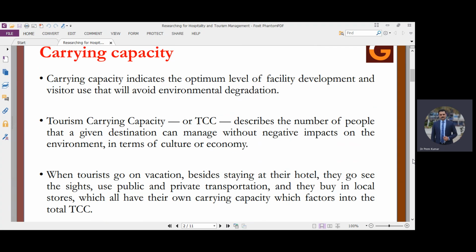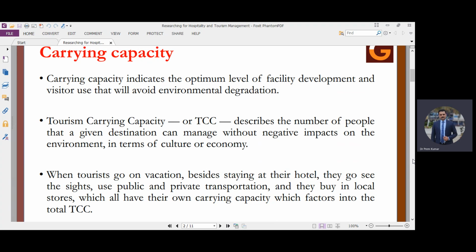Moving to the definition of carrying capacity, we can understand that it's an optimum level of facility development and visitor use that will avoid the environmental degradation. So basically, here we talk about the facility development. That means the type of facilities or services which are available at a destination for consideration of a tourist. It should be in such a way that for the number of visitors who are visiting a particular destination, there should not be any mismatch between the demand and supply.